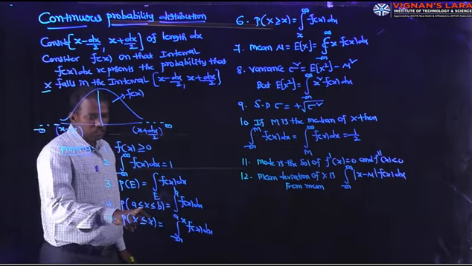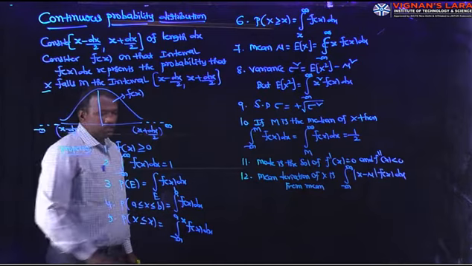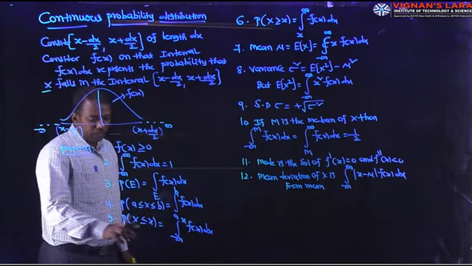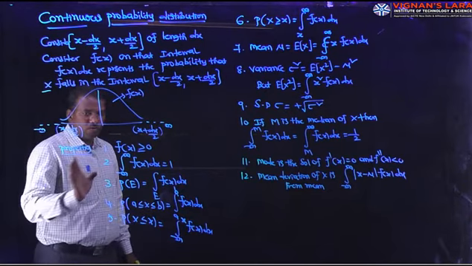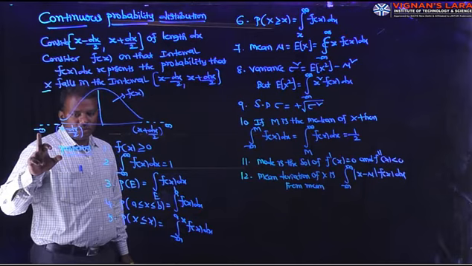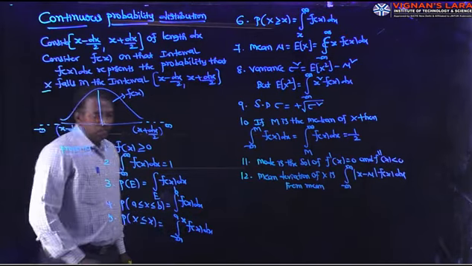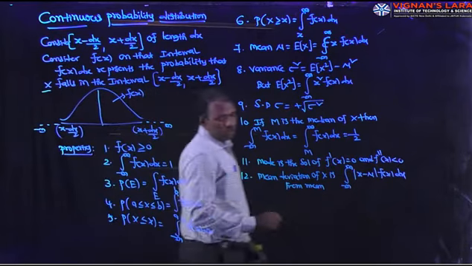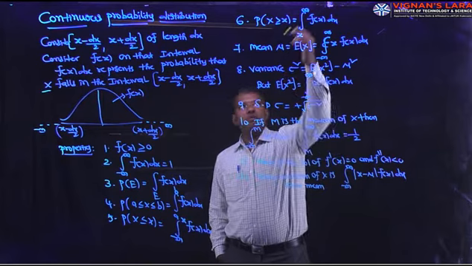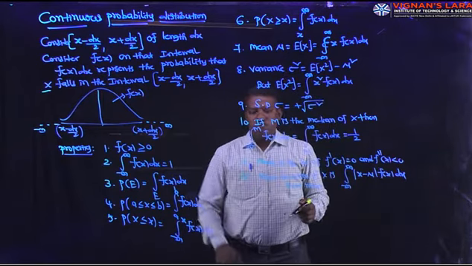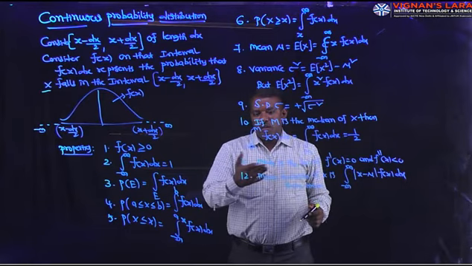P of a less than or equal to x less than or equal to b means integral a to b f of x dx. And P of X less than or equal to x up to x means lower limit to that value. Lower limit is minus infinity to x f of x dx. P of X greater than or equal to x means x to upper limit, x to infinity f of x dx. Here upper limit is infinity. Based on the problem, the lower limit and upper limit may vary.